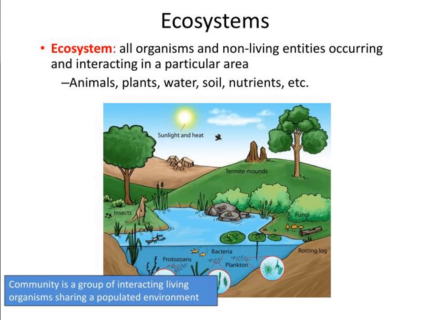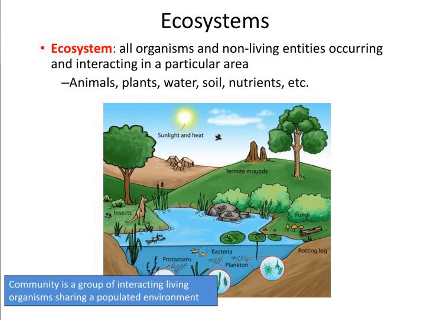Ecosystem. There is a constant interaction between the biotic and abiotic elements in an ecosystem. Everybody see the picture, biotic also there, abiotic also there. All organisms and non-living entities occurring and interacting in a particular area: animals, plants, water, soil, nutrients, etc. A community is a group of interacting living organisms sharing a populated environment.